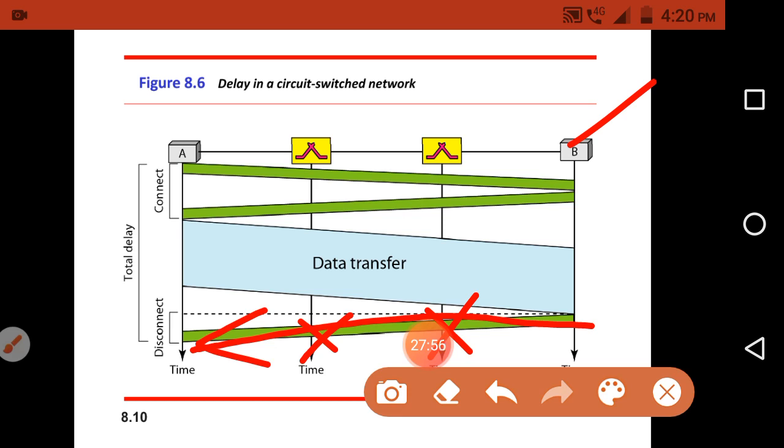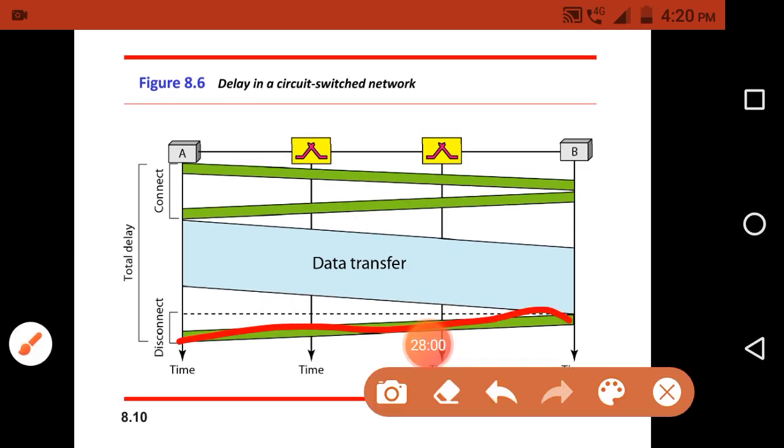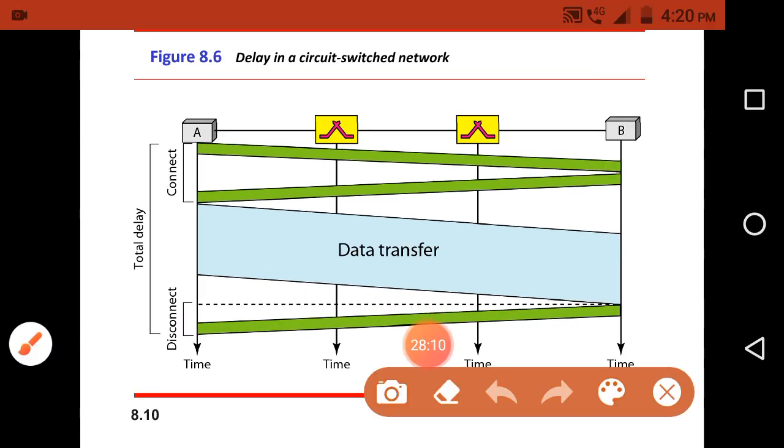They told that this particular slope, the dotted line, this particular distance we call the delay at the disconnecting phase. So these are the delays which occur at the disconnecting phase.